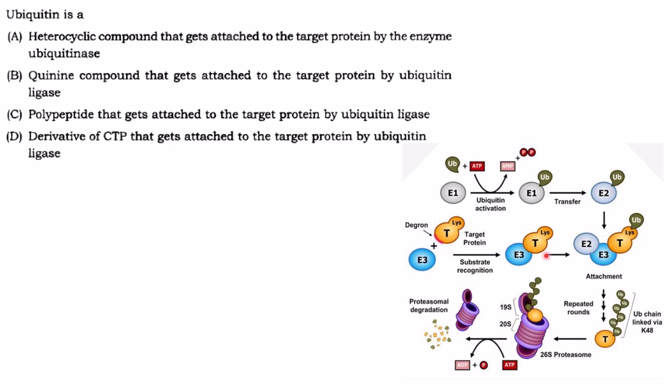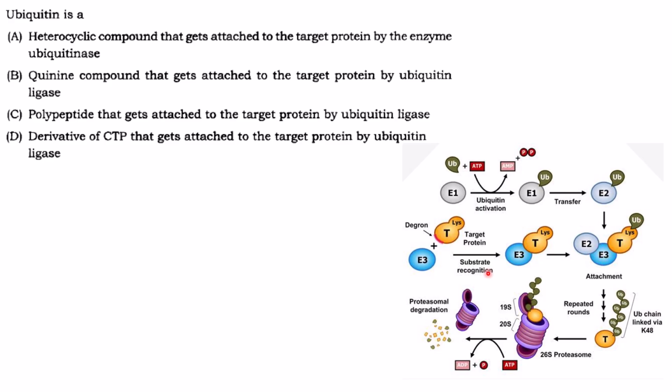Now E3 is the ubiquitin ligase. It will help in transferring the ubiquitin from E2 to the target protein. That is what E3, a ligase, is doing.